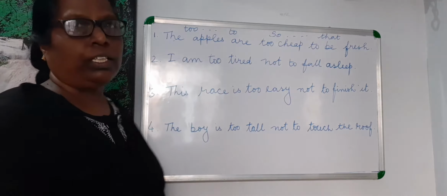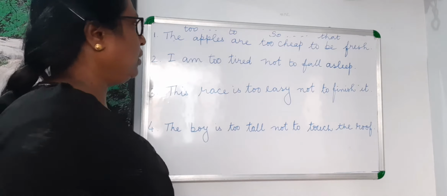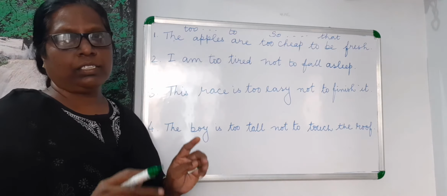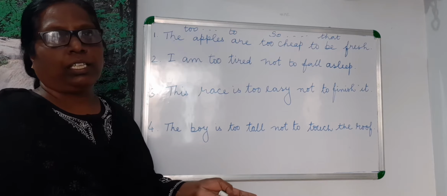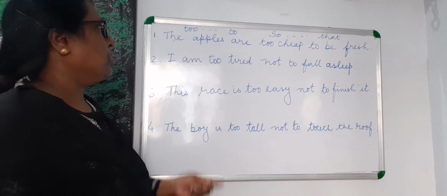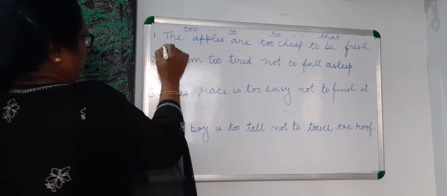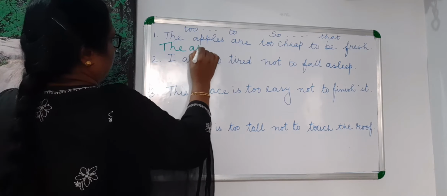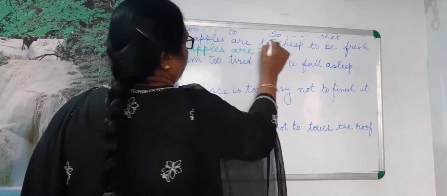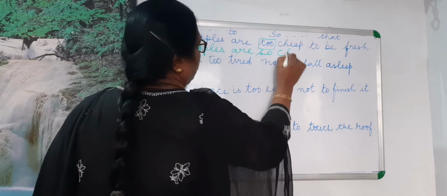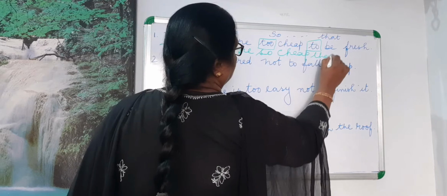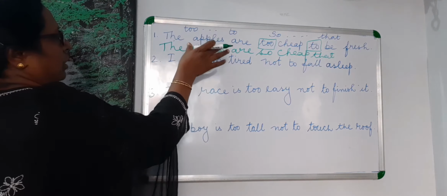Here you have to rewrite it by using "so" and "that". And this sentence is in affirmative. It says that this is so cheap that it cannot be fresh. So here, let's write this sentence. The apples are, in the place of "too", you use "so cheap". In the place of "to", you use "that", as there are apples.